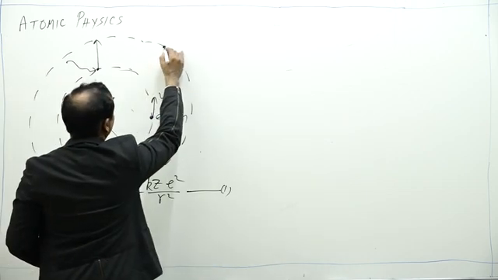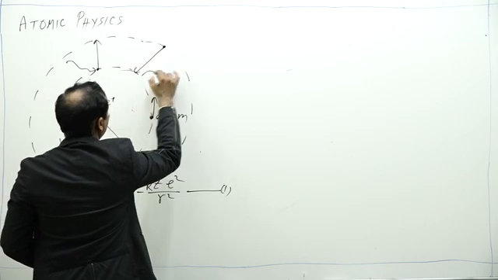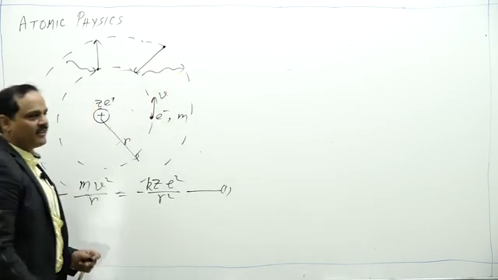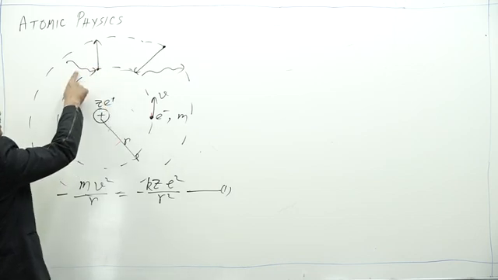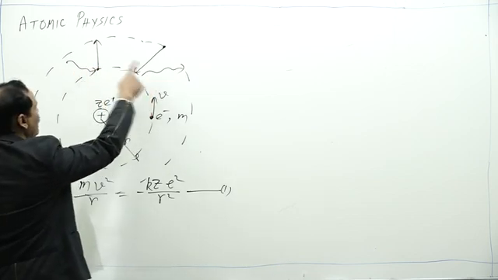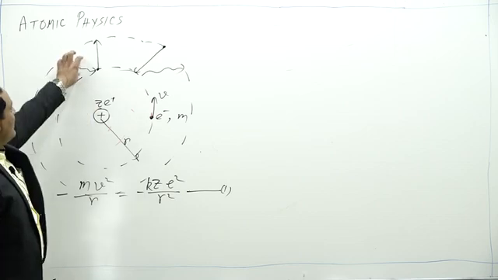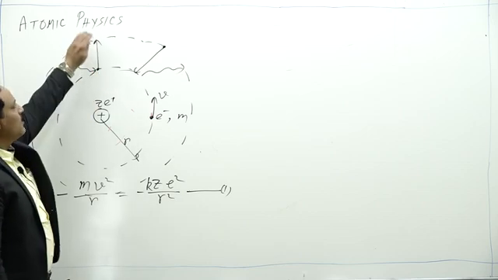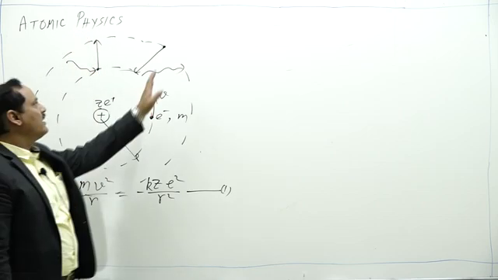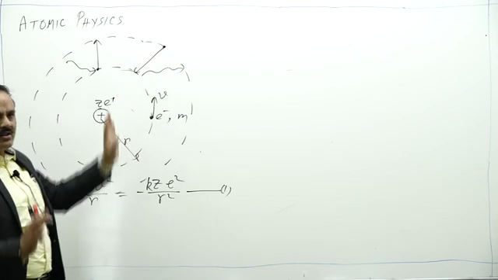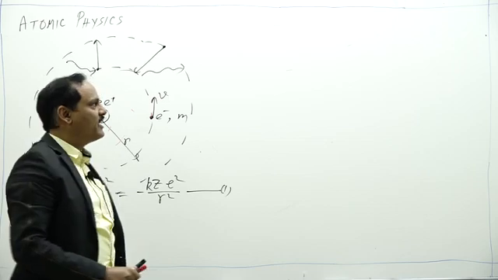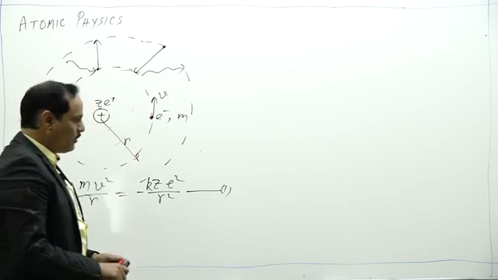If an electron jumps from a higher to a lower orbit, it radiates energy. So now there are both possibilities, absorption as well as emission. When energy is absorbed, the electron jumps from a lower to a higher orbit. When energy is radiated, the electron jumps from a higher to a lower orbit. So emission and absorption both can be explained by the second postulate.